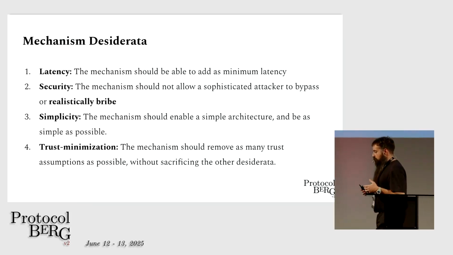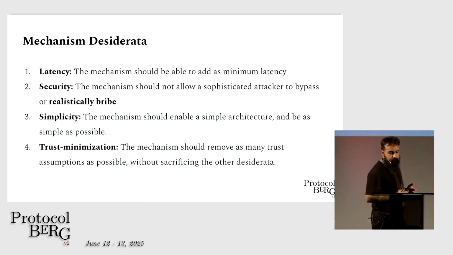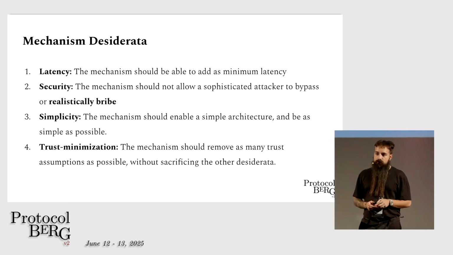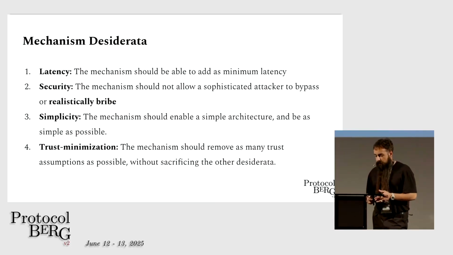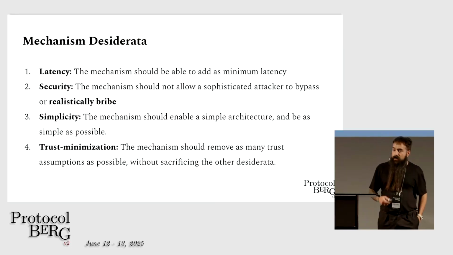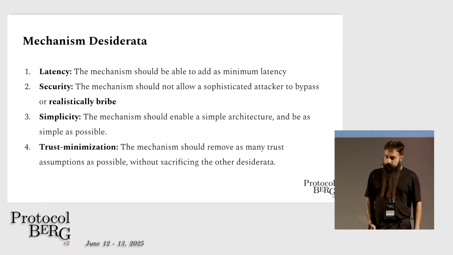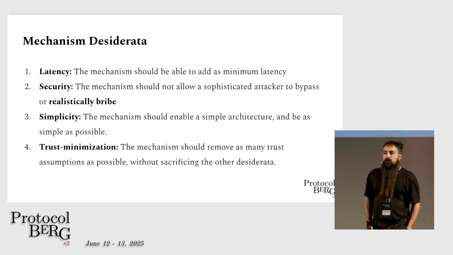So after you have the outline of your mechanism, you want to start thinking about a couple of verticals. What are the goals of the mechanism? What we call the desiderata. What do you want? And for this mechanism, we decided that we want, first of all, latency, right? We want the minimum latency possible. The mechanism should not add any more latency than it needs to. Obviously, we want it secure, right? We want a mechanism that is not easy for a hacker to go around. We want it simple, because simple is secure. And finally, we want to trust-minimize it as much as possible, given all the other requirements.